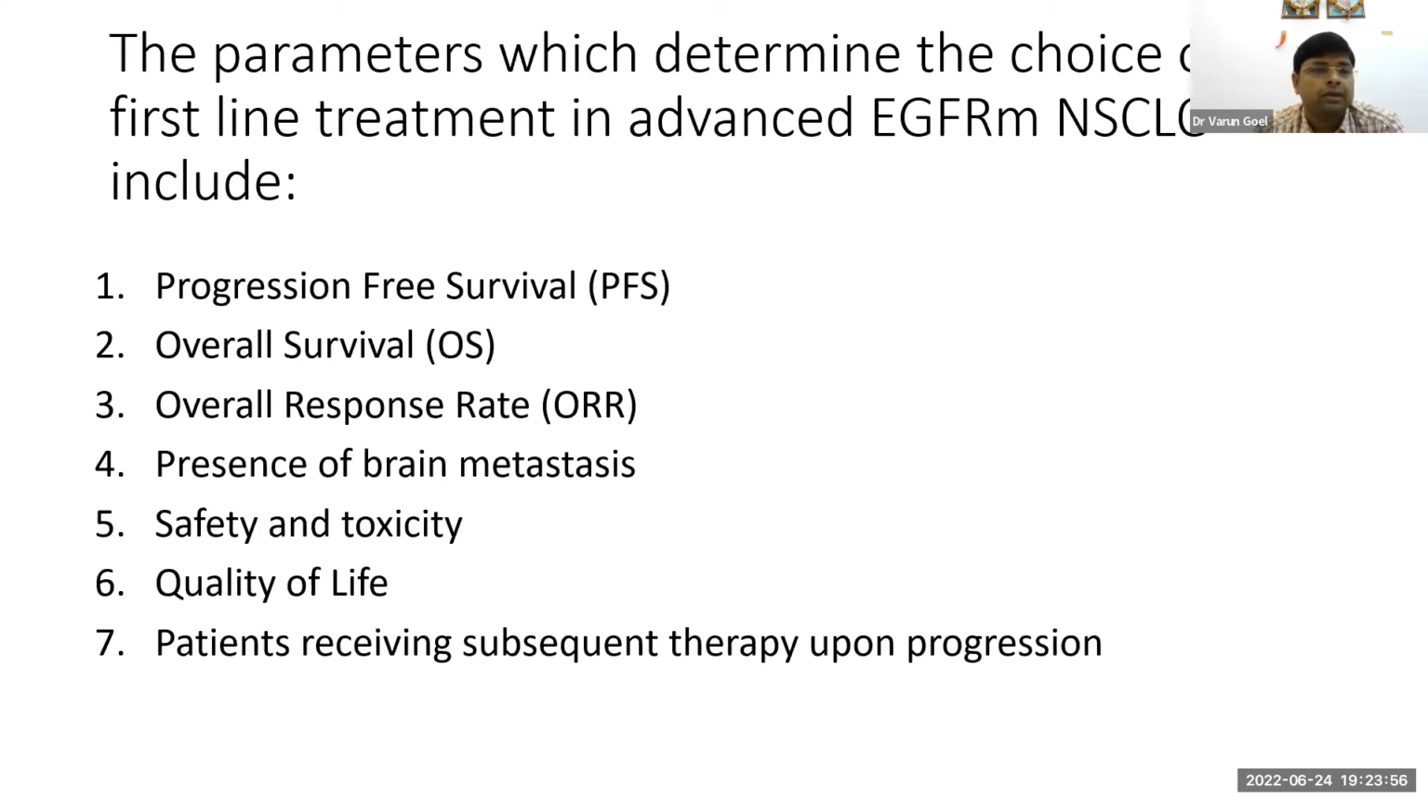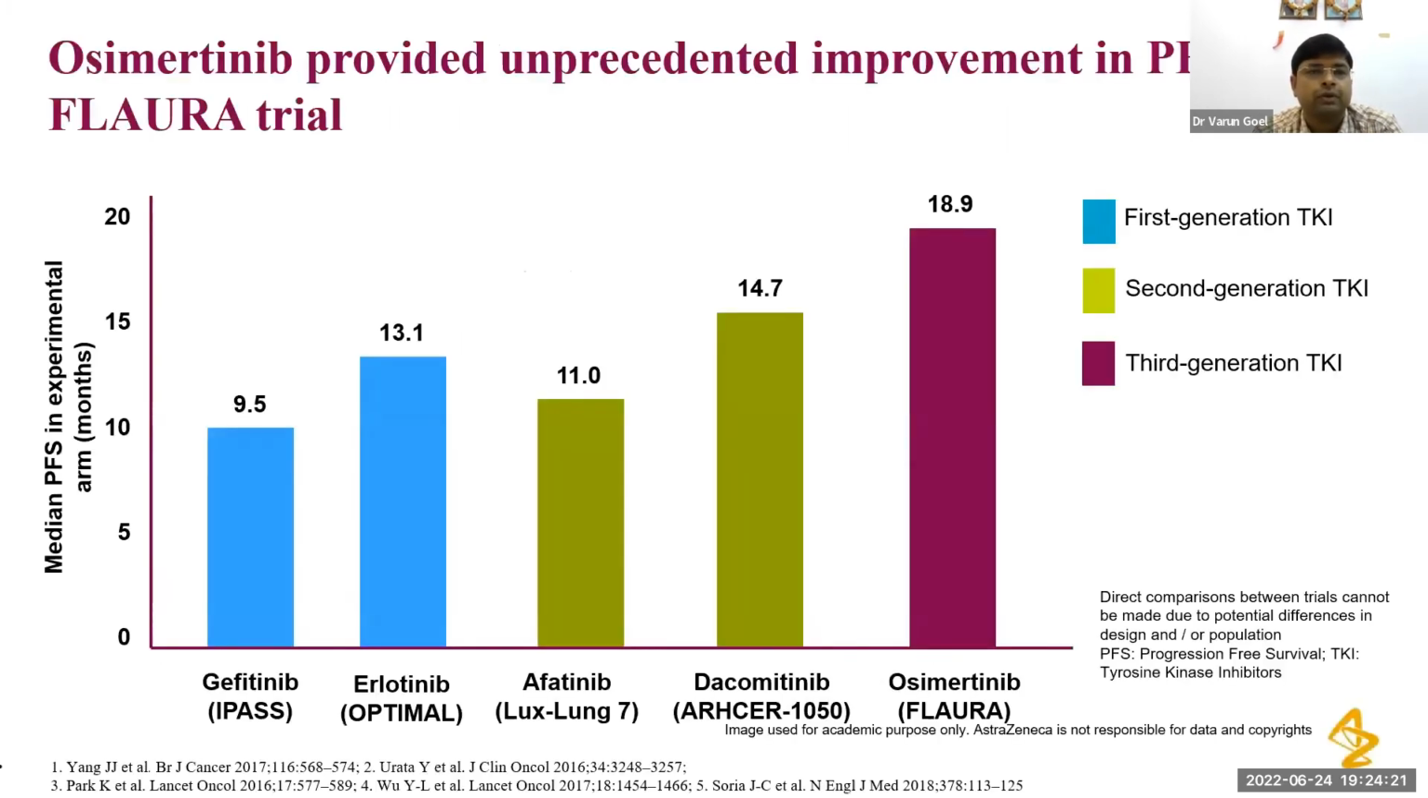If the patient is symptomatic and we need a good, early response upfront, this is also a factor. And most of all, safety and toxicity profile, quality of life, and patients who are receiving subsequent therapy upon progression. This last point is very important to counter the argument for sequencing. We are going to discuss these different parameters later in this presentation.